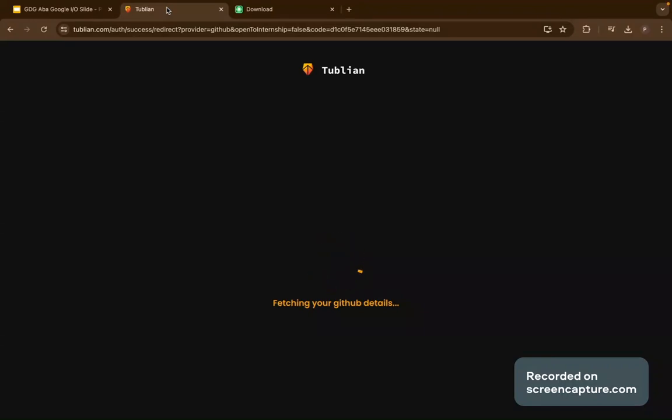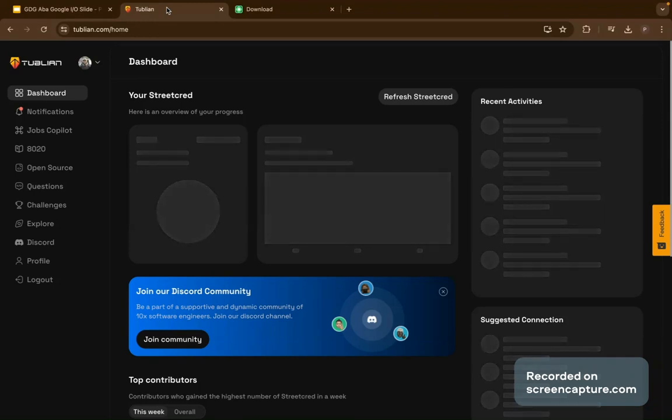So all you need to log into your Tublian account is your GitHub account. Just make sure you have your GitHub logged in. Once you're logged into your GitHub, we'll pull out the details from your GitHub. And there are so many interesting things that we can do here.